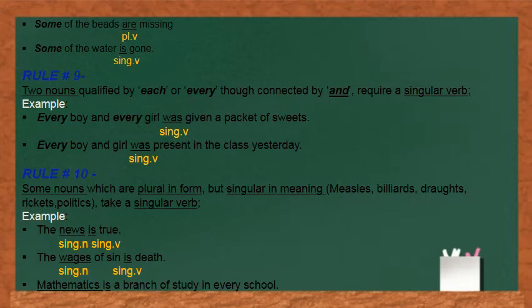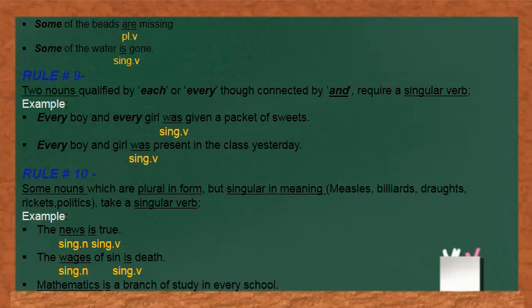Now come to rule number 9 of subject-verb agreement. Two nouns qualified by each or every, though connected by and, require a singular verb. Please understand this. If there are two nouns in a sentence and they are qualified by either each or every, they will take a singular verb even though they are connected with and.